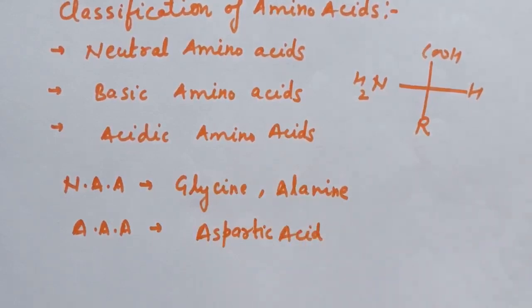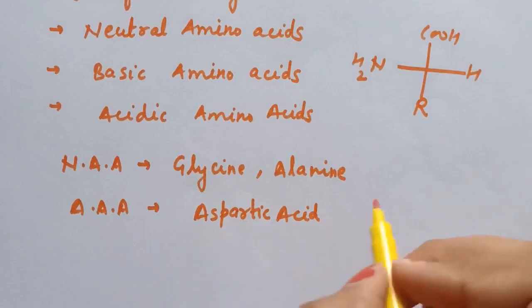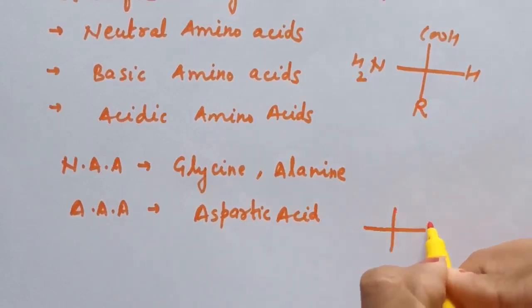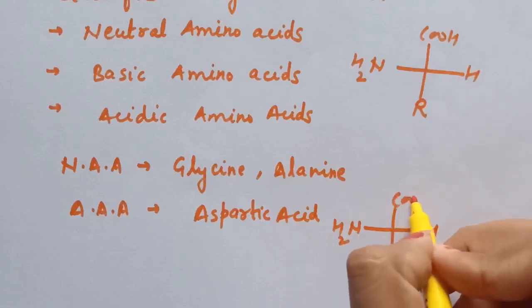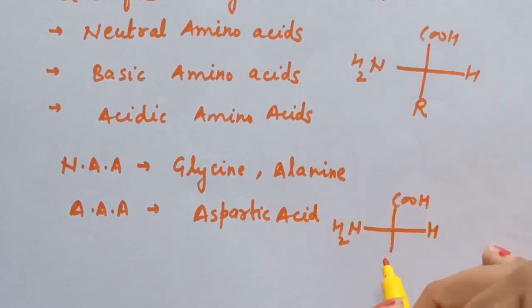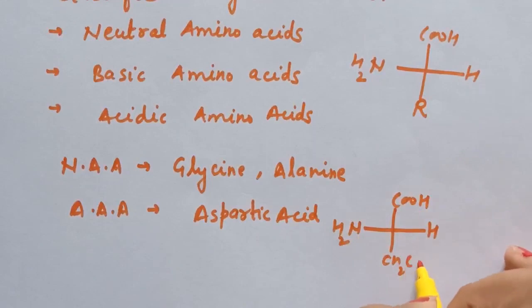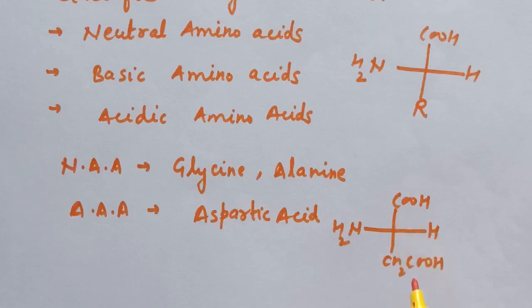So here is the structure of aspartic acid. H, NH2, COOH, and the R group is CH2COOH. You can see in the structure the number of carboxylic groups is more compared to NH2 groups. Here only one NH2 is present and two carboxylic groups are present. So this is the example of an acidic amino acid.